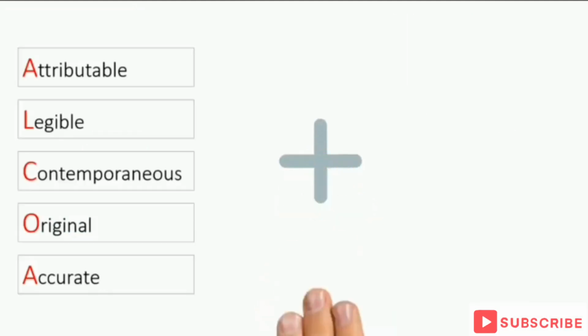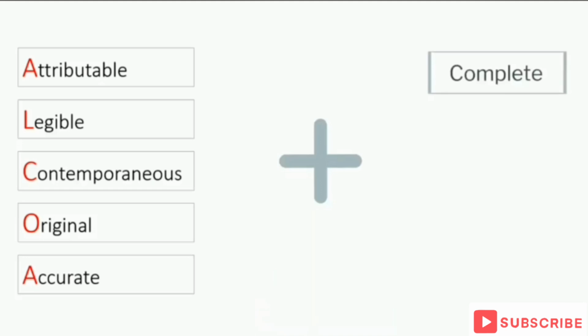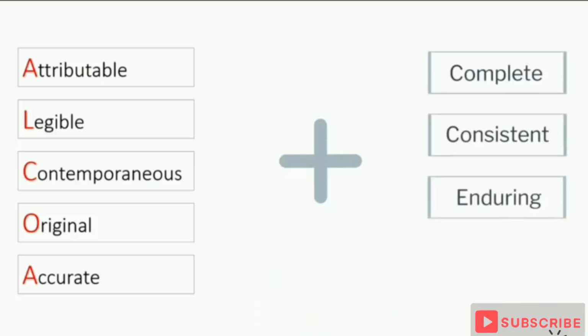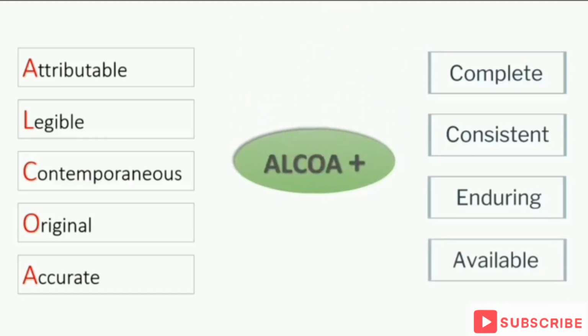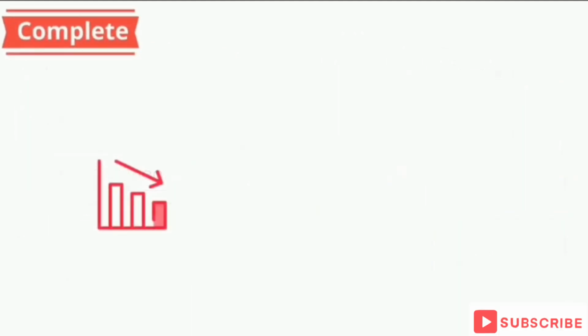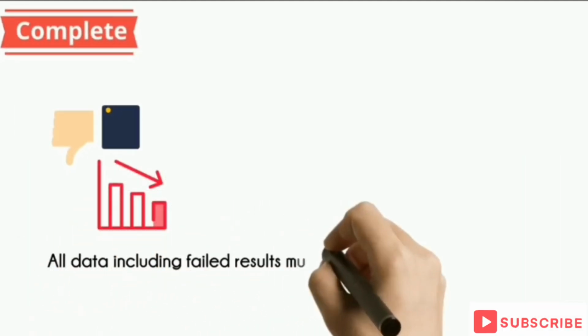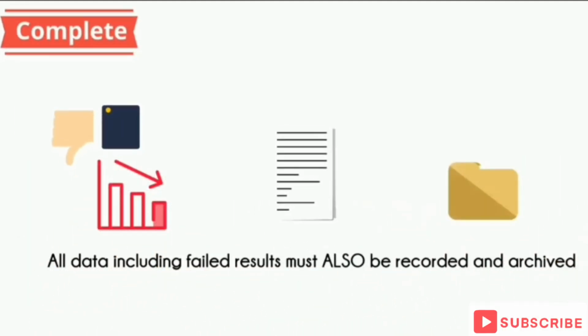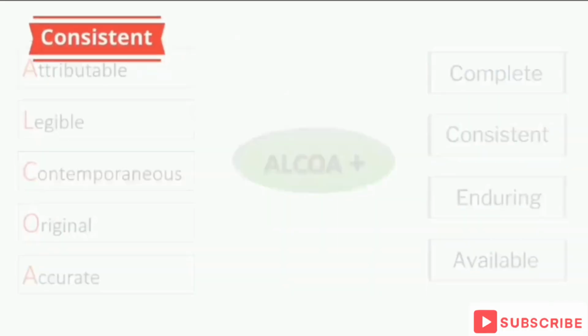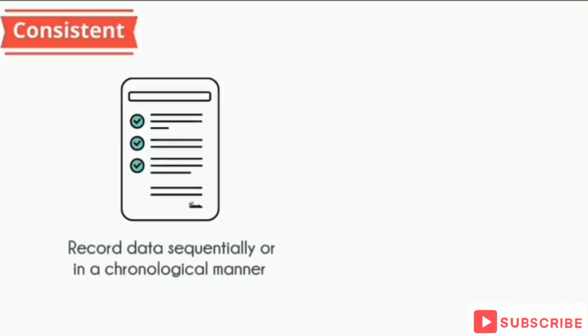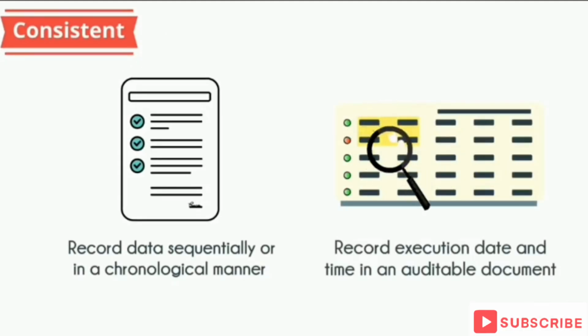In addition to ALCOA, data needs to be complete, consistent, enduring, and available. These four additional parameters make the plus in ALCOA Plus. For data to be complete, all data, including failed results, should be recorded and archived. For data to be consistent, it should be recorded in the expected sequence of execution. The date and time must be evident in an audit trail.